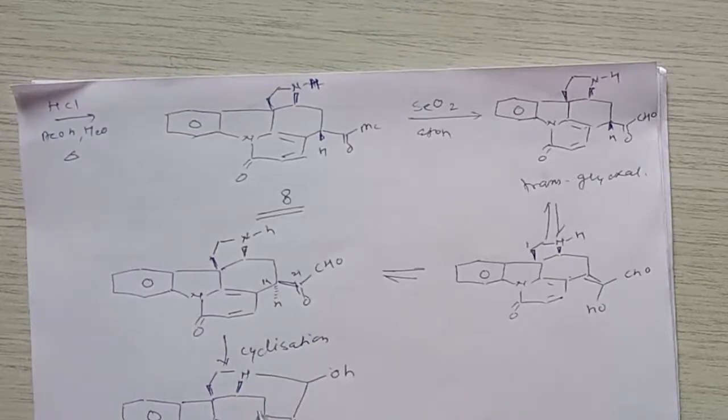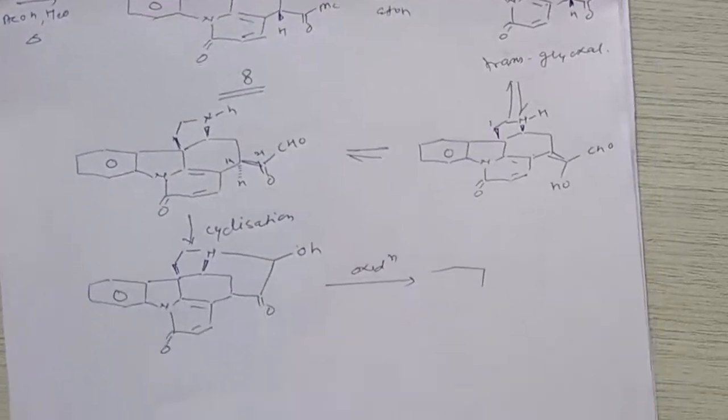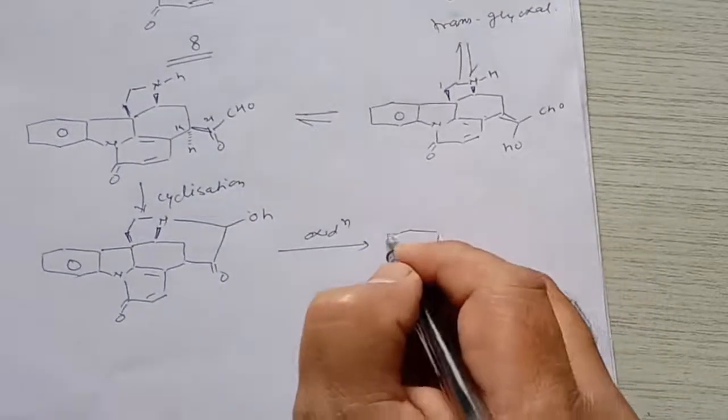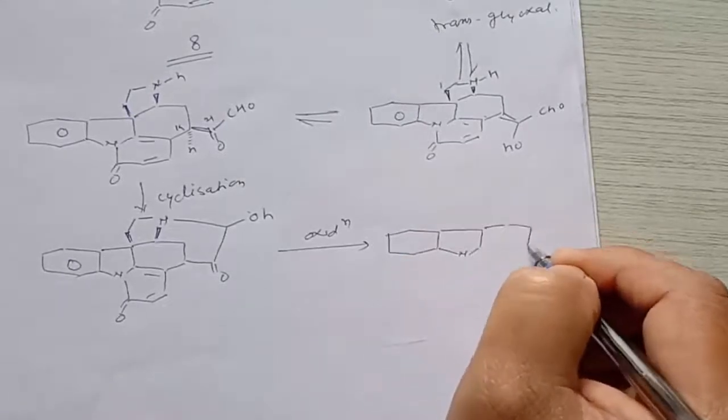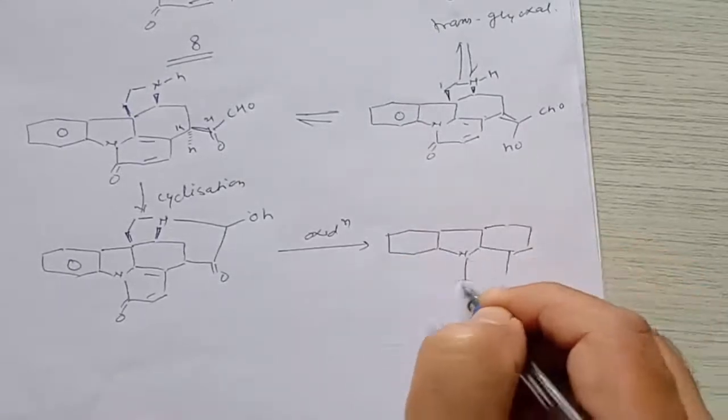So this ring will be formed in the system. This is the 6th ring which is formed in the system, and when we oxidize this alcohol, this alcohol will be converted into ketonic form, and therefore a diketone compound will be formed in the system.